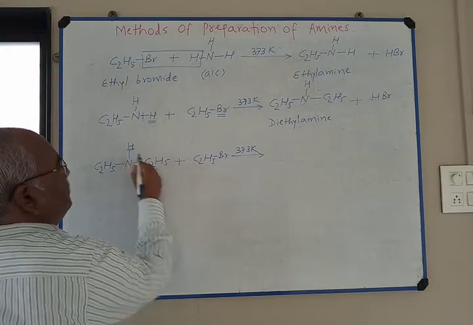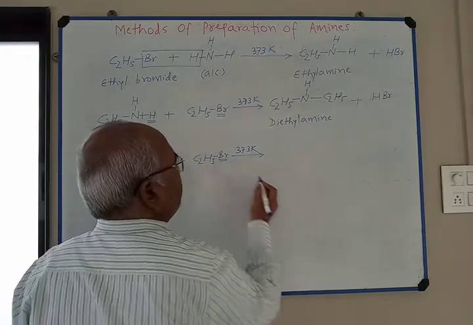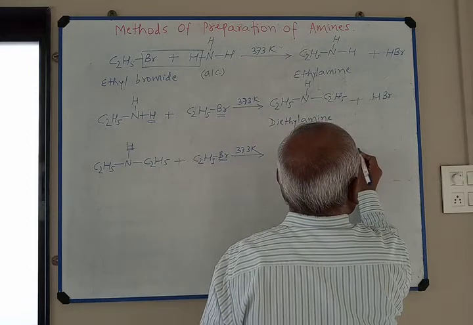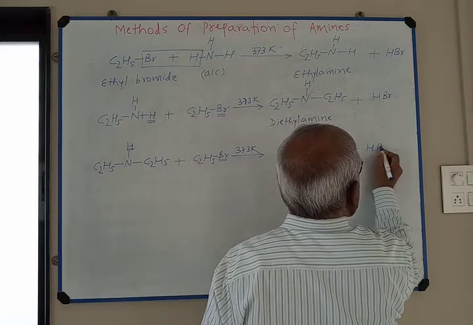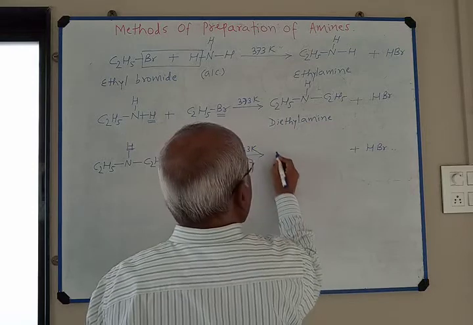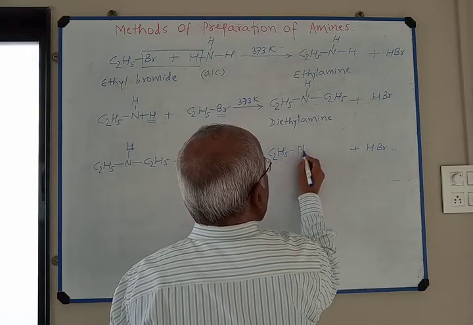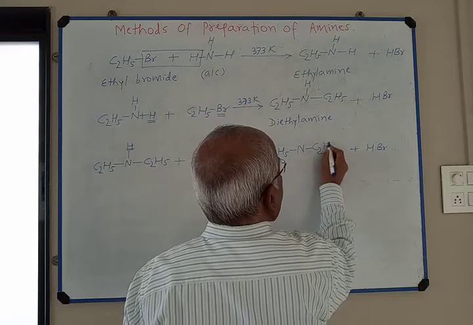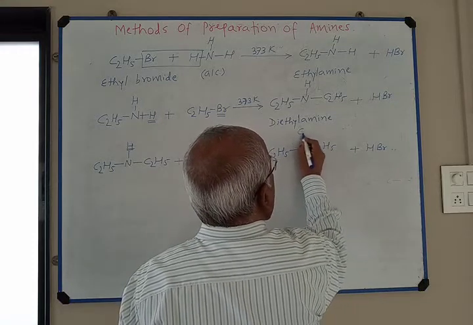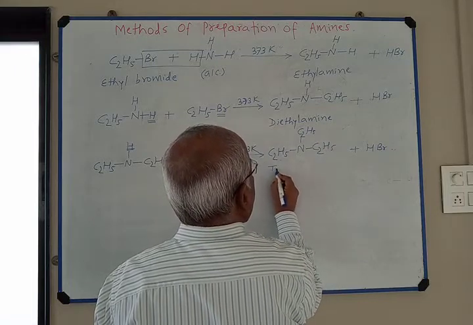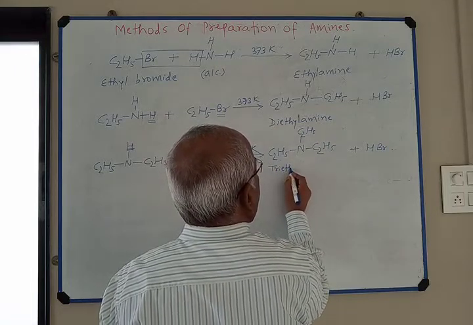Hydrogen combines with bromine and HBr is the side product. Main product (C2H5)3N. So this is triethylamine.